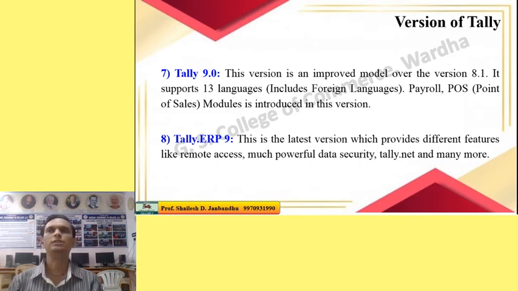Now we come to GST. GST was not included in Tally ERP 9, but when GST was introduced, Tally ERP 9 provided some latest versions that are called releases. Releases started from 1, and now we use release 6.3.